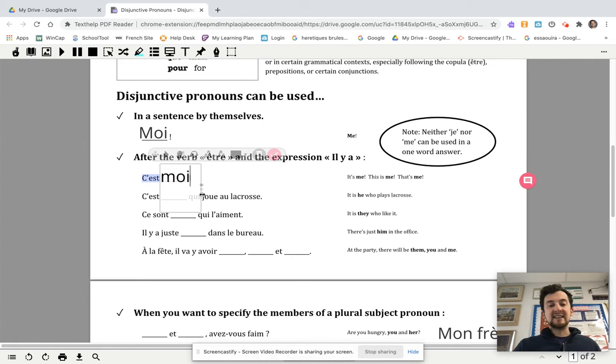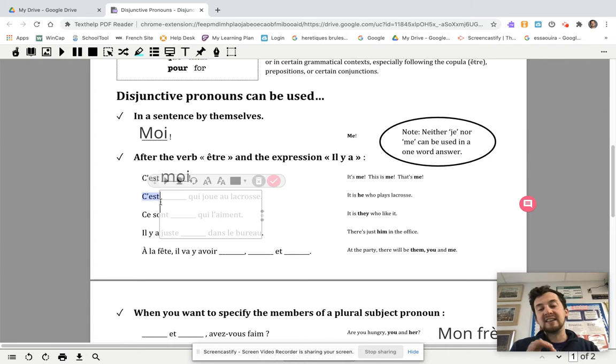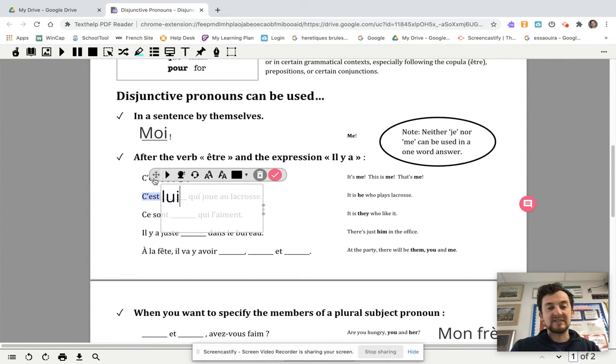If you want to say it's... now this is kind of weird. It's him who plays lacrosse, or this is kind of how we'd say he's the one who plays lacrosse, but it is he who plays lacrosse. Since it's after the verb être, you would say c'est lui qui joue au lacrosse. D'accord? Even though in English we say it is he, which corresponds to il, in French they say c'est lui. And that's because it's coming after the verb être.